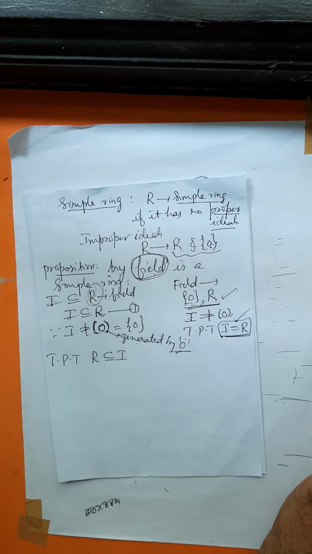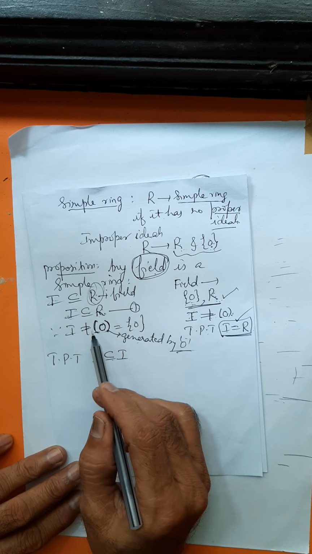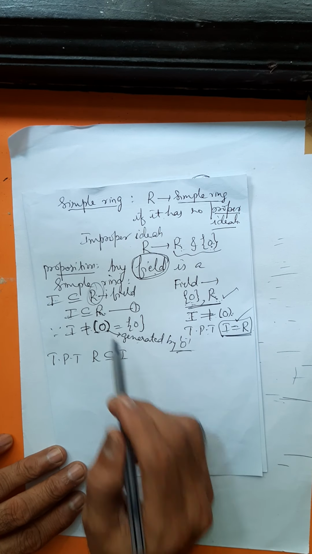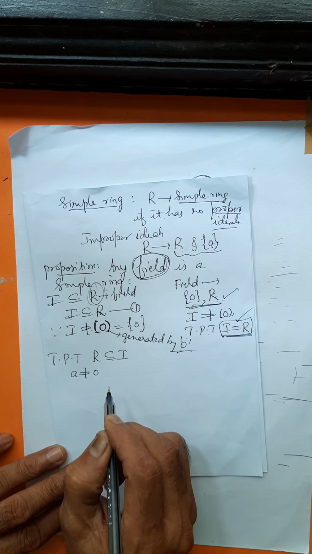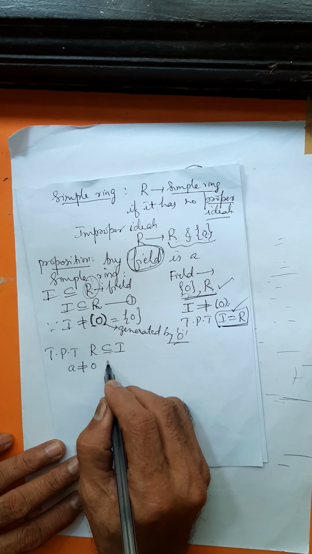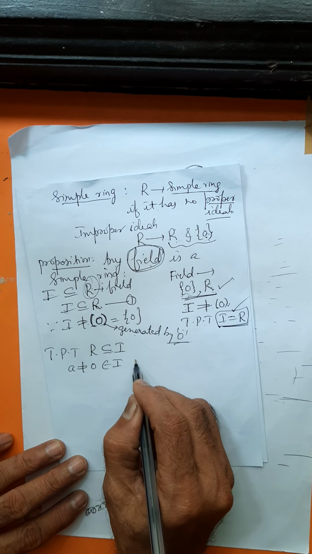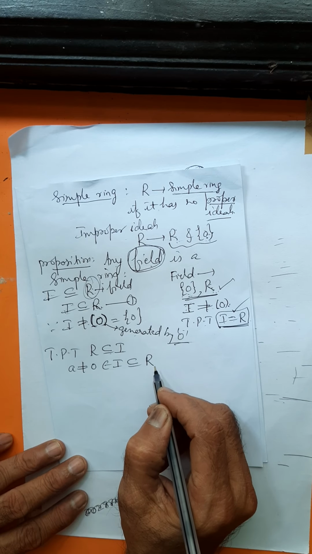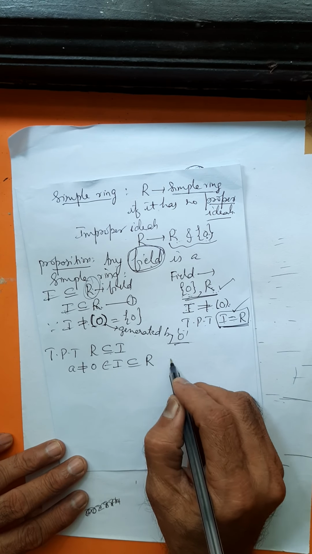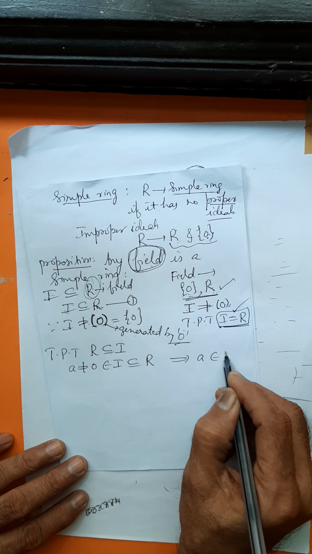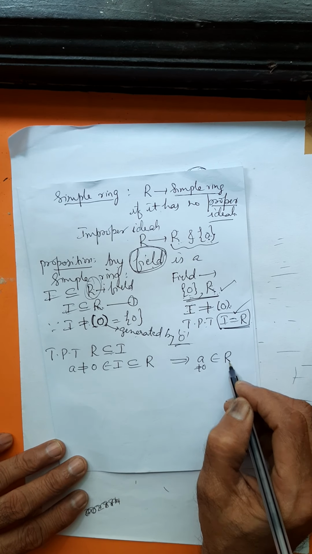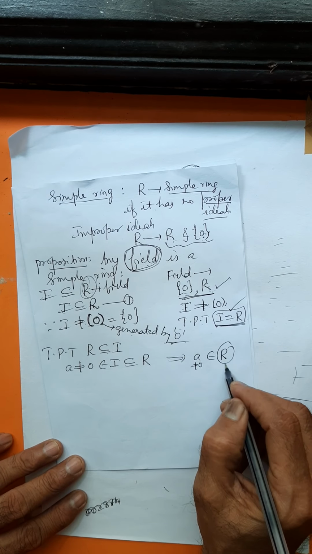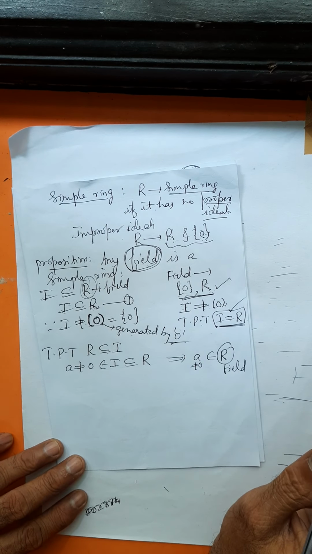Okay. Fine. Since I is not a zero ideal, there is a non-zero element in I. That is, A not equal to 0 belongs to I. I is a subset of R, right? Therefore your A also belongs to R. A not equal to 0 belongs to R. What is R? R is a field.